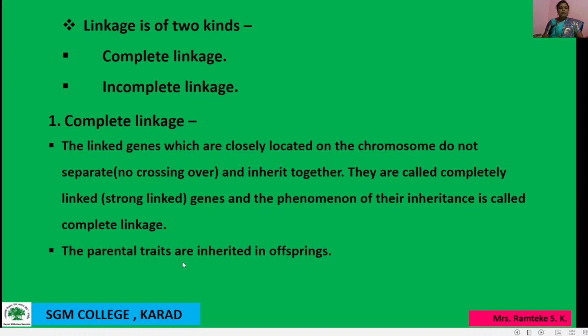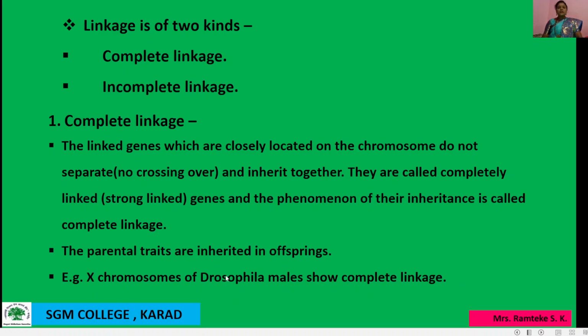The parental traits are inherited in offspring, meaning they are transferred from parents to their offspring. For example, the X chromosome in Drosophila males shows complete linkage. So the example of complete linkage is the Drosophila male, where the X chromosome is responsible for showing complete linkage.